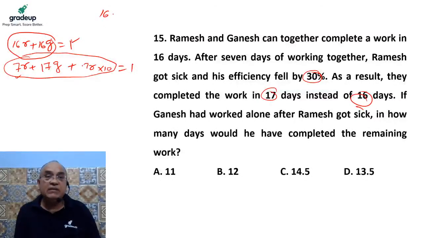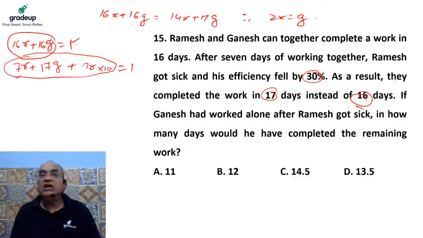So we can say 16R plus 16G is equal to 7R plus 7R, that is 14R, plus 17G. So we can say that twice of R is equal to G. So R and G are in the ratio of 1:2. It means Ramesh can do 1 unit of work per day and Ganesh can do 2 units of work per day. So in total they do 3 units of work in a day.